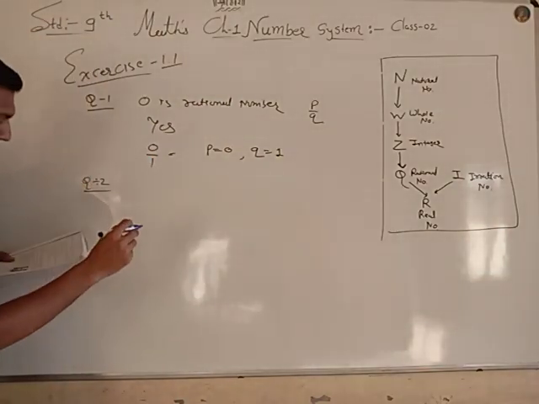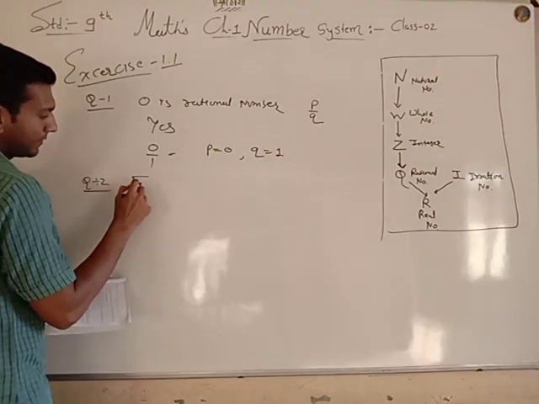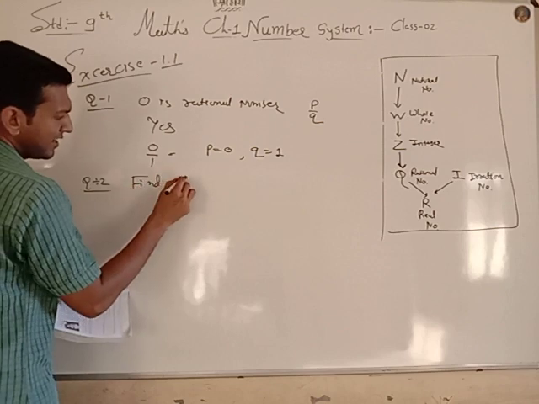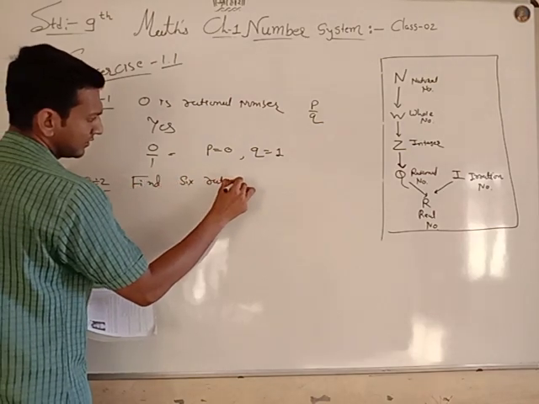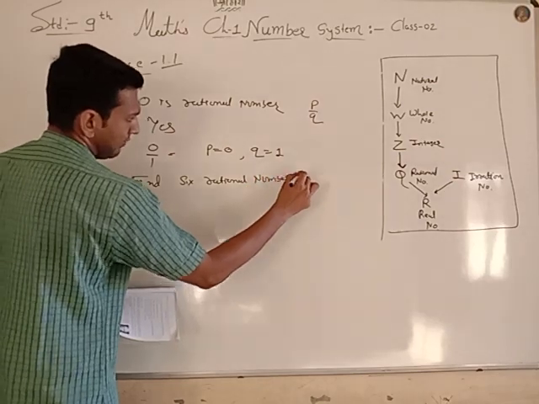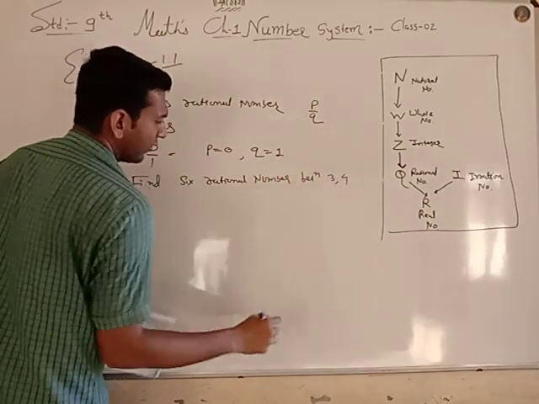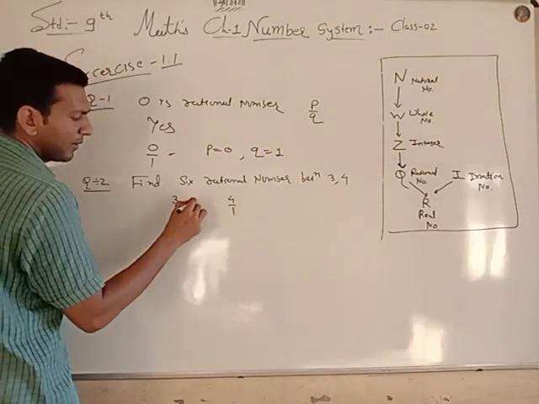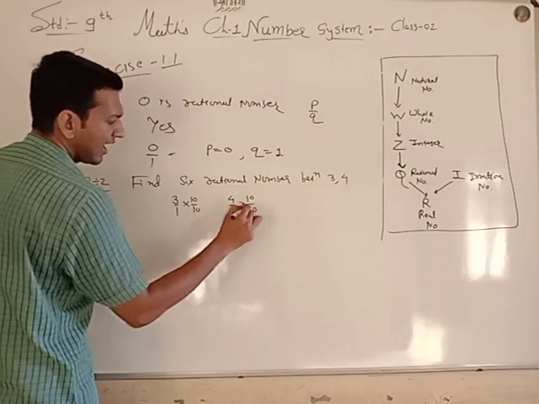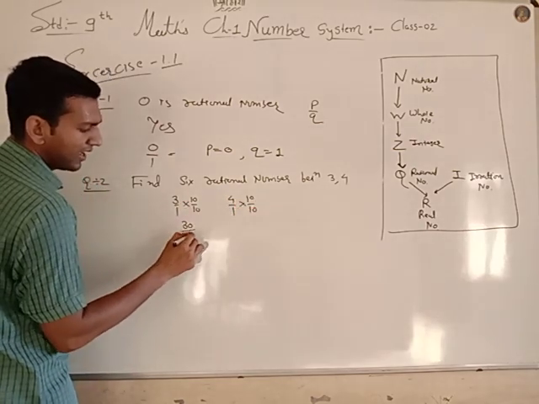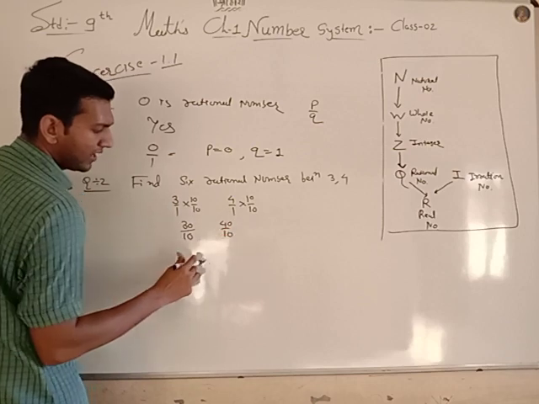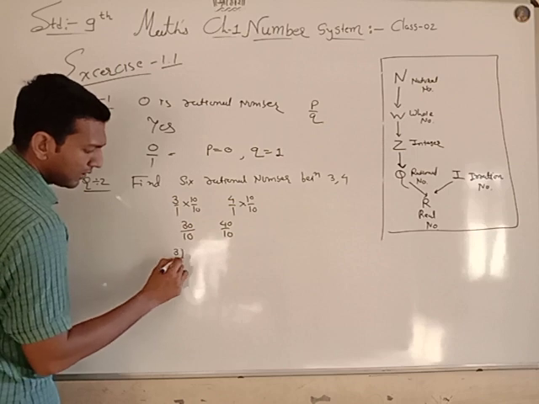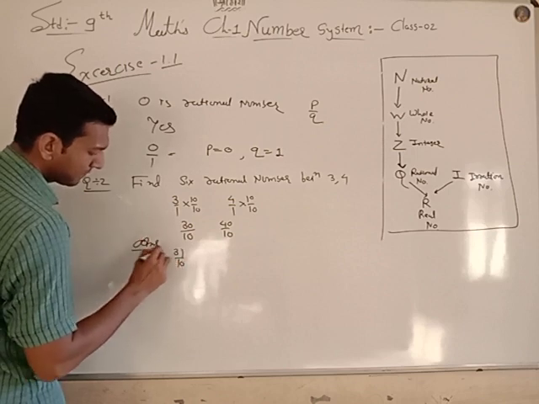Now question number 2. Find 6 rational numbers between 3 and 4. You can write 3 by 1 and 4 by 1, and multiplying by 10, I got 30 upon 10 and 40 upon 10. Which numbers lie between 30 and 40? 31 upon 10. So this is my answer.